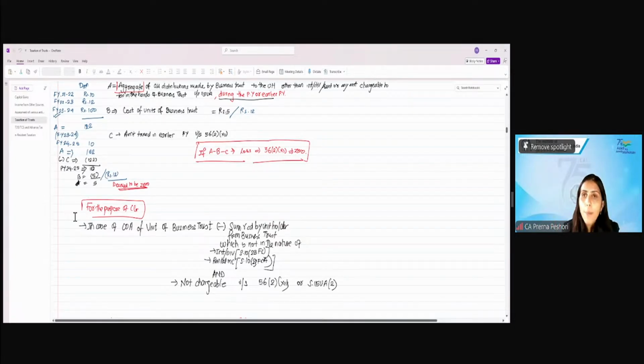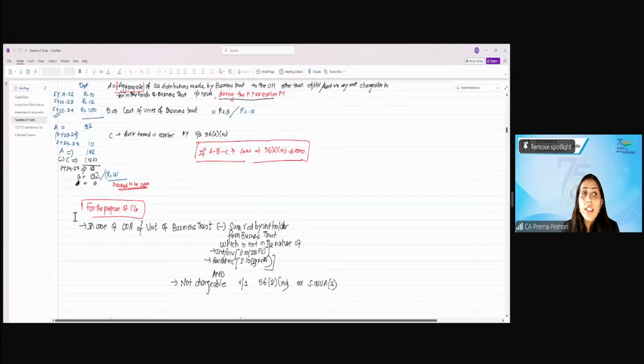So what will happen is when I sell my units in the market, at that time from the cost, I will reduce this 700 and 56,212 will be 0. So from this 1,000, I will reduce 700 and my cost will only be 300.